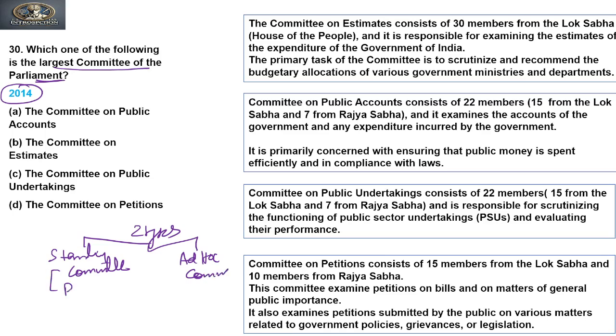A standing committee is a permanent committee. An ad hoc committee is a temporary committee. These committees are formed when there is a requirement, and because of that nature it is known as a temporary committee. When the job of the committee is finished, the committee will be dissolved.